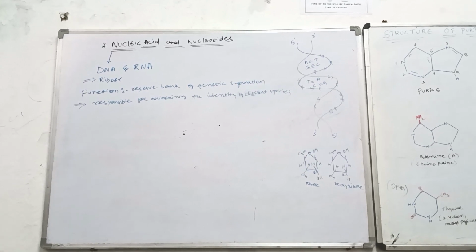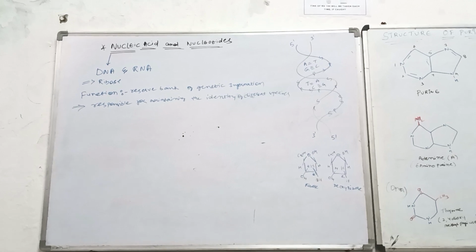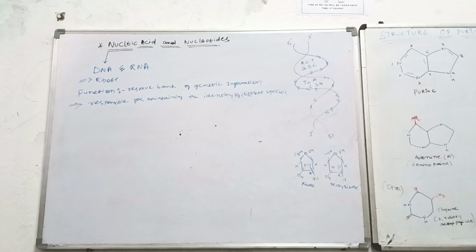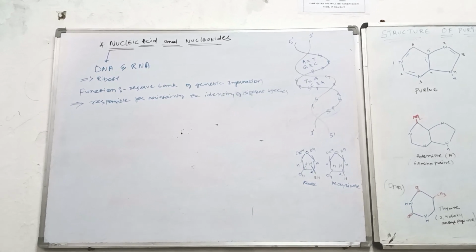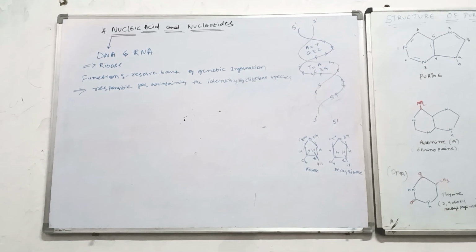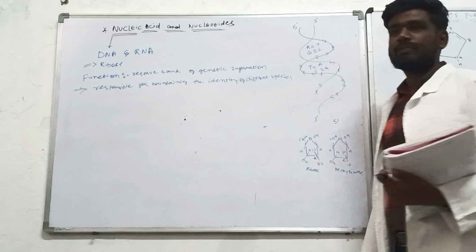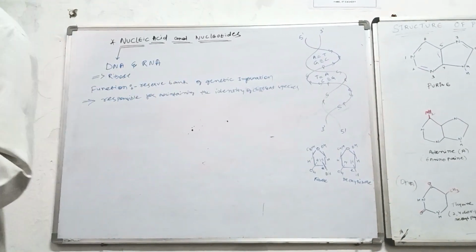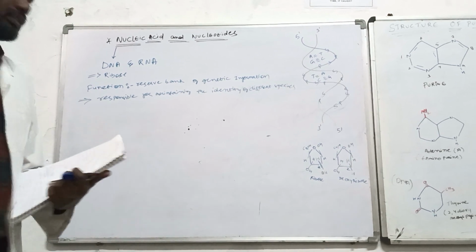So it is responsible for maintaining the specificity of a particular species. That means with that DNA, only a human should form, not other things, unless you go to extreme parameters. So it maintains your genetic information as well as species specificity.